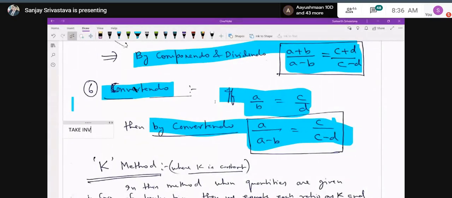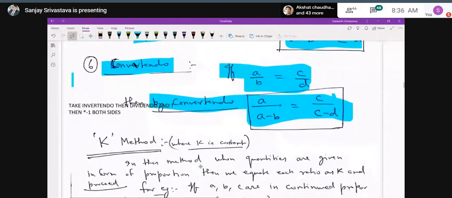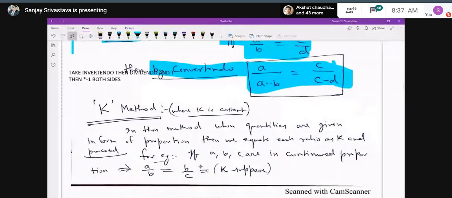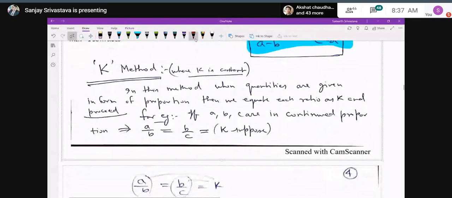Now let us discuss the K method, where K is the constant. In this method, when quantities are given in the form of proportion, then we equate each ratio as K. Okay, K is the constant. Remember, for example, if A, B, C are in continued proportion, that is A upon B is equal to B upon C. You already know that. I have already explained what is the meaning of continued proportion.